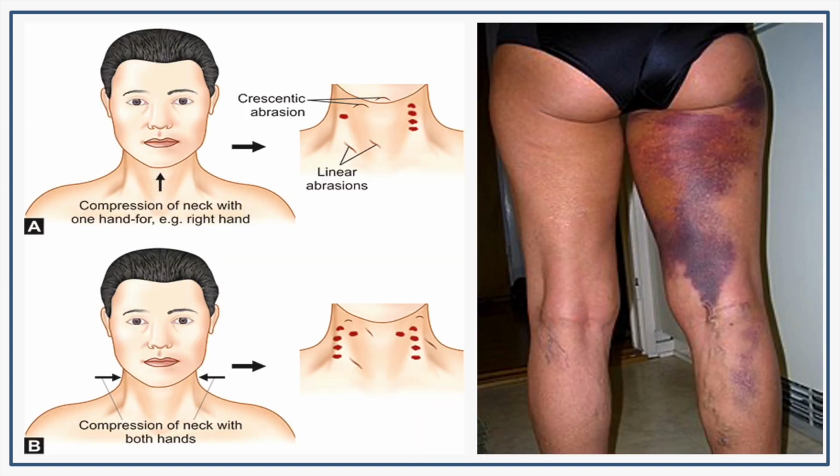This is called a sixpenny bruise. What happens in a sixpenny bruise is that during manual strangulation, when there is compression of the neck with one hand, there is a small discoid hematoma on one side of the neck. So that is called a sixpenny bruise. In the second diagram, with compression of the neck with both hands, small discoid hemorrhages are seen on both sides of the neck. So this is also called a sixpenny bruise.